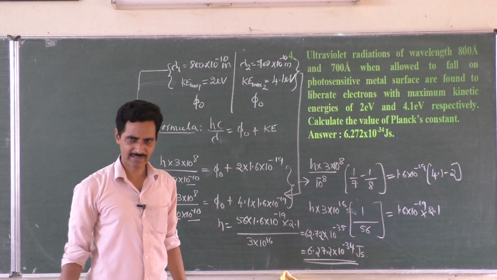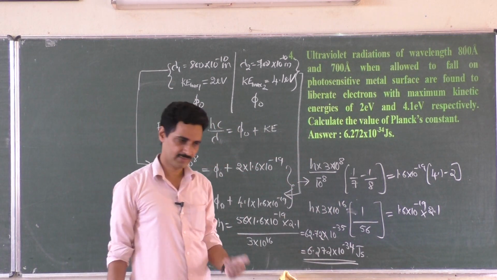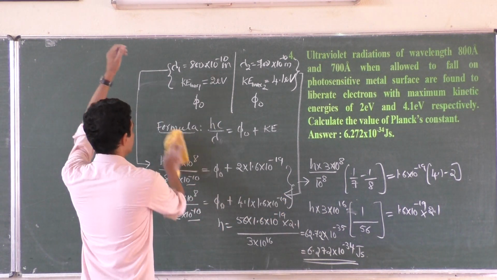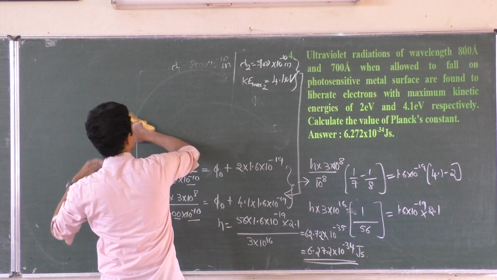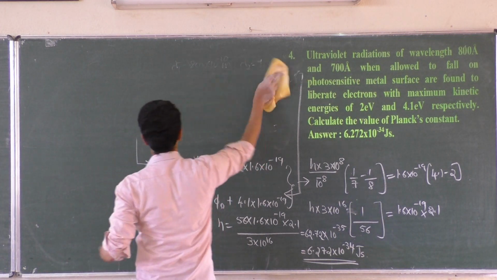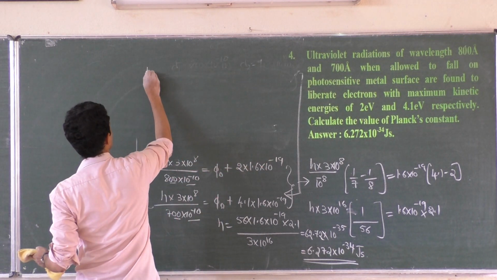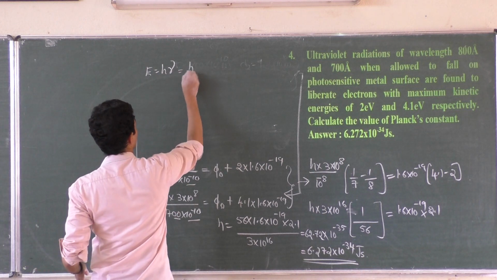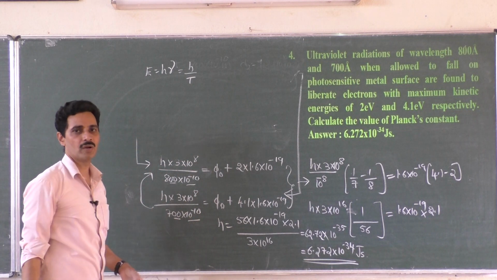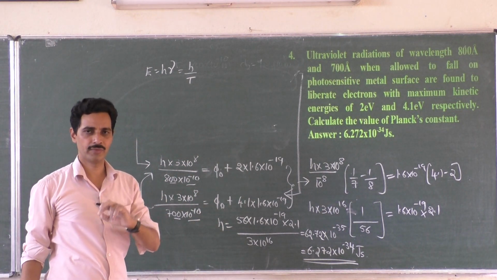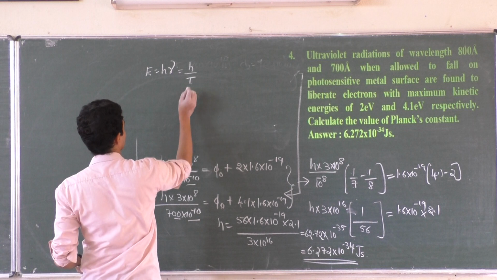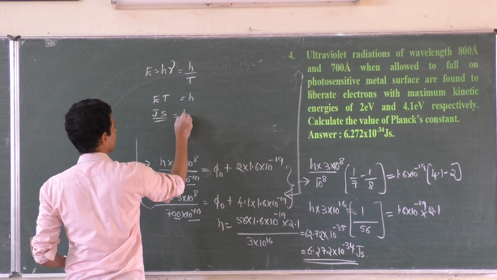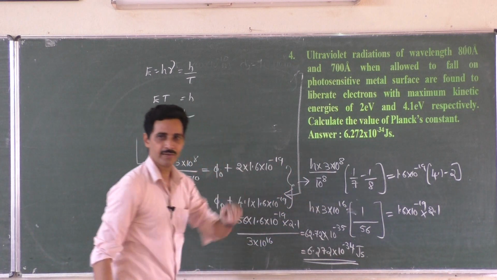Sir, how is it joule second? How is h joule second? Very simple to remember, use the formula E is equal to h nu. What is the unit of Planck's constant? E is equal to h nu. Okay? What is nu? 1 over period is called frequency. Frequency is the reciprocal of time. What is h? h is equal to E into T, joule second. Finish. Joule second. That's all.